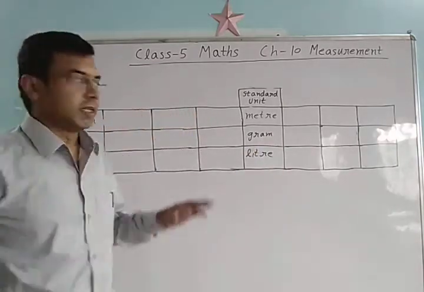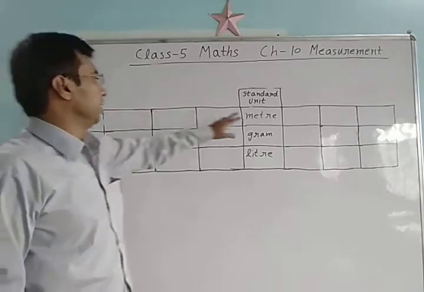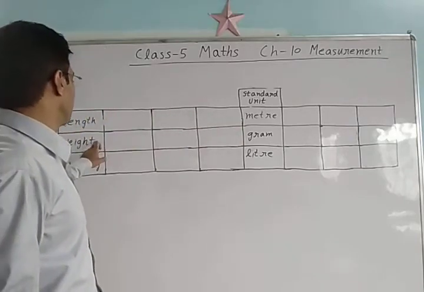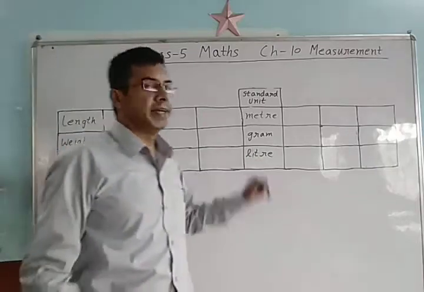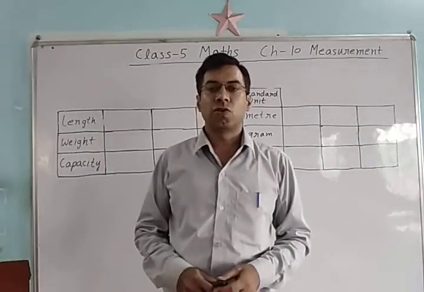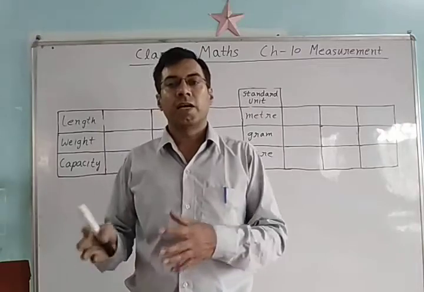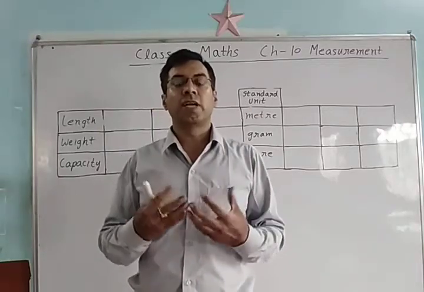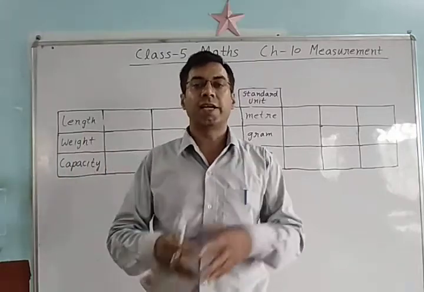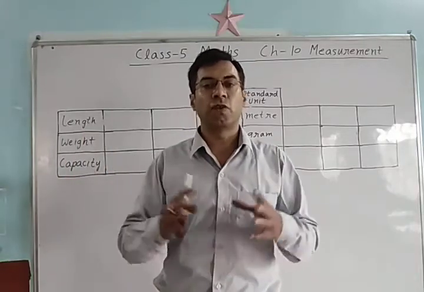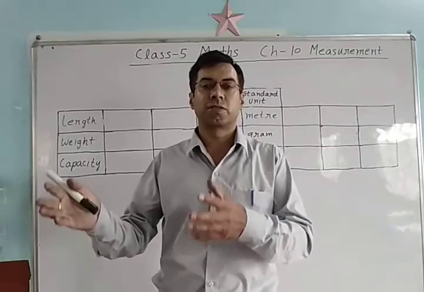So the standard unit for length is meter, the standard unit for weight is gram, the standard unit for capacity is liter. So student, there are some more units. How do we come to know that this length is the biggest length and this length is the smallest length? For that we use some more units.